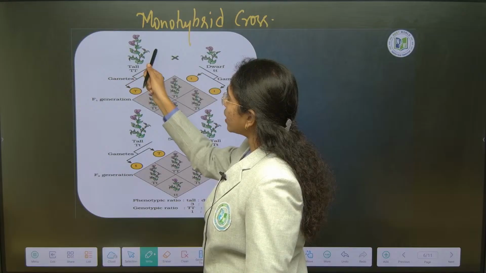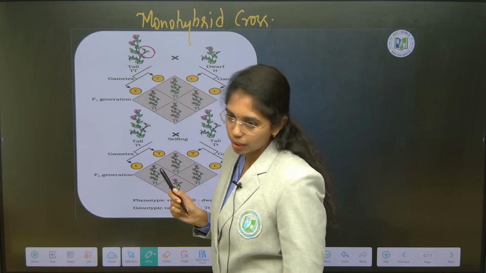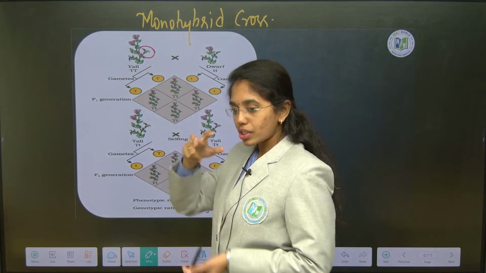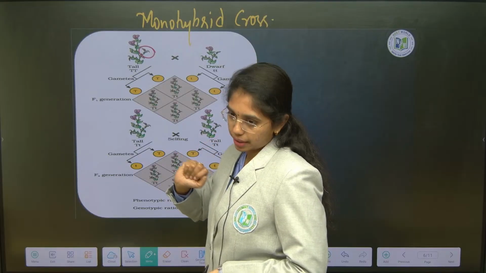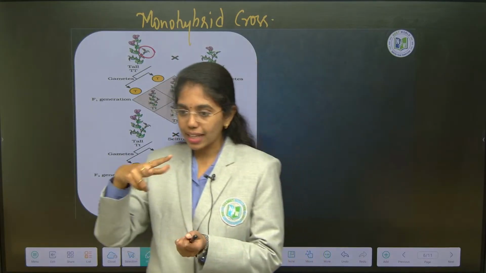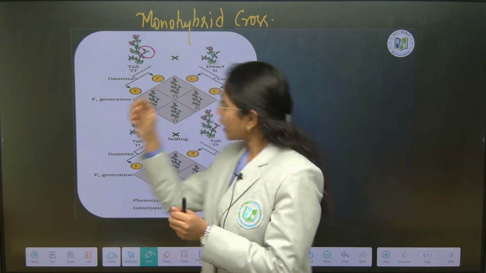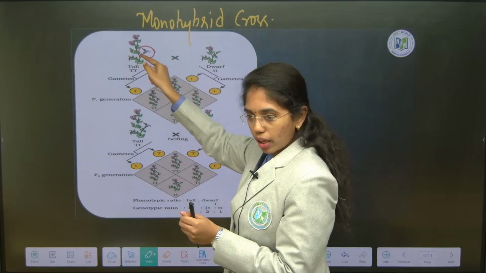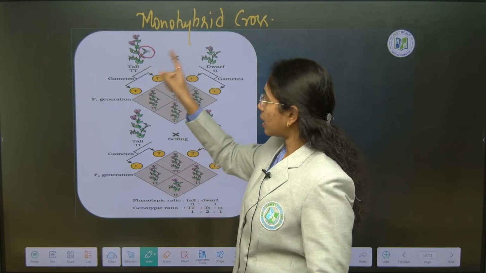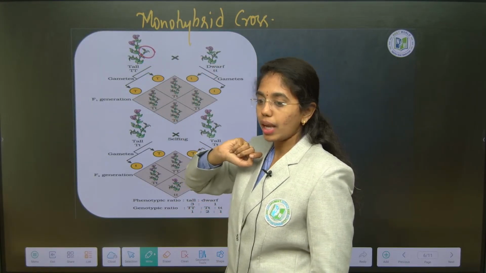But we have learned that pea plant is a bisexual plant. So first in the bisexual flowers, anthers will be emasculated, it is bagged, and then respective pollen grains will be dusted on it, and then it is rebagged. That is how we conduct artificial hybridization.